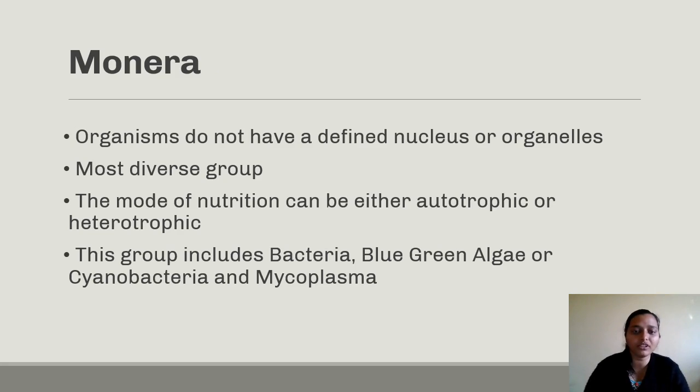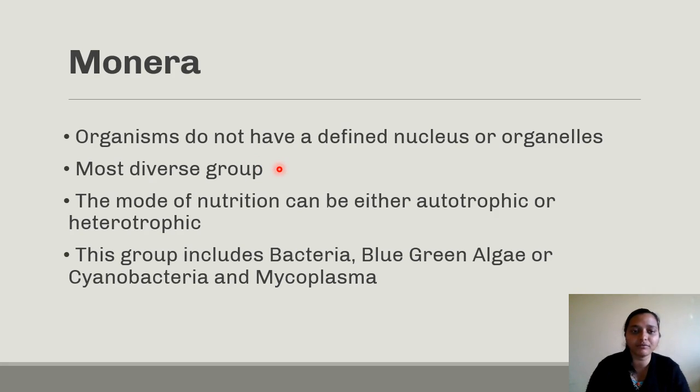In Monera, we include organisms that do not have a well-defined nucleus or organelles. Means they are primitive organisms, or we can say prokaryotic also. Monerans are primitive organisms. They do not have nucleus or organelles. They have a simple structure, and this is the most diverse group.